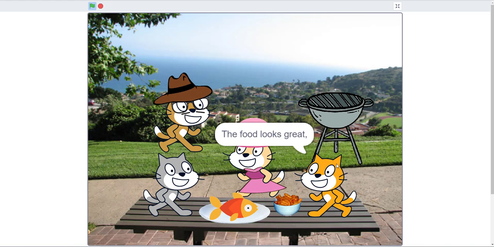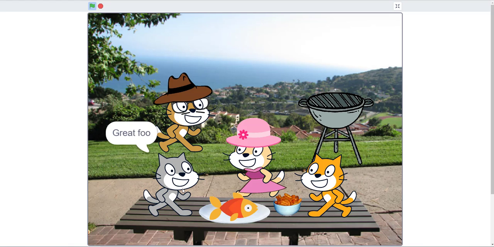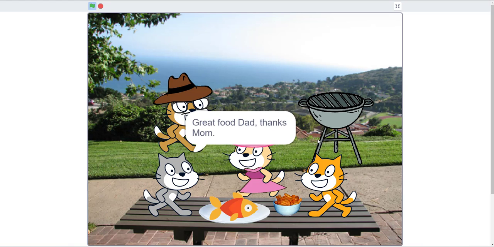The food looks great. Thanks, Mom and Dad. The orange cat says, great food, Dad. Thanks, Mom. What a great day, Labor Day.